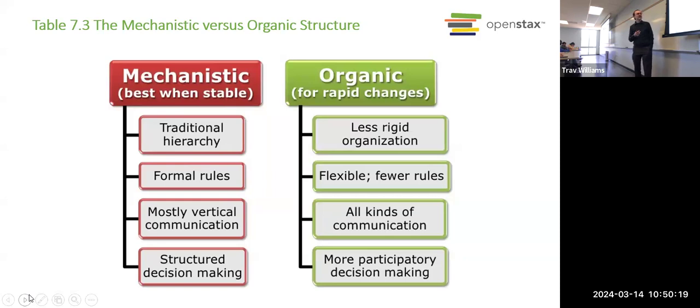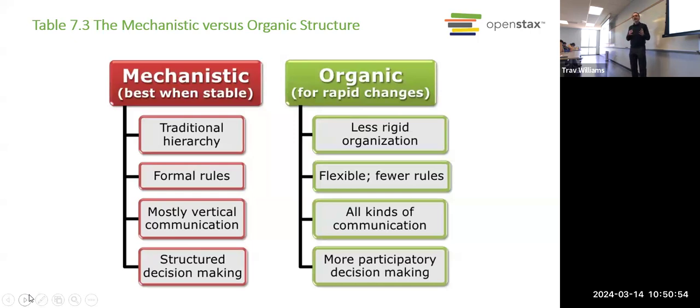That's completely loose and flexible. So in these organic organizations, there's a lot of flexibility, very few rules. Communication is not just up and down the chain of command, but you can communicate with whomever you feel you need to communicate with. They have an open door policy. And then decision-making tends to be more participatory, like we saw in Zappos, where they were having a conversation as a team instead of a boss telling them what to do.